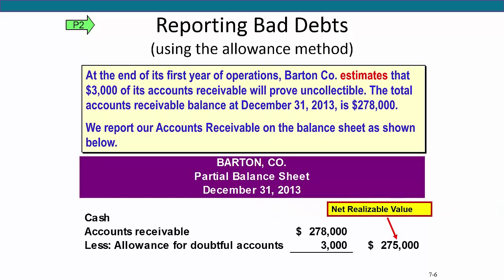And now for the grand finale. On the balance sheet, the allowance for doubtful accounts is subtracted from the accounts receivable balance. The reported value of $275,000 is called the net realizable value. It is the amount of accounts receivable that we actually think we will collect in cash, and it is reported to our financial statement users on the balance sheet.